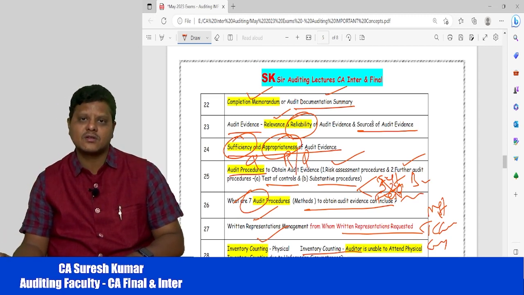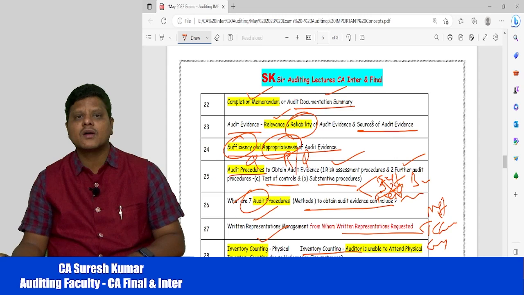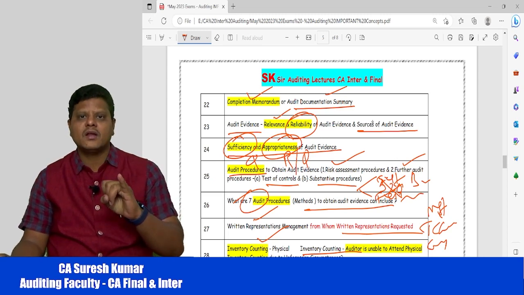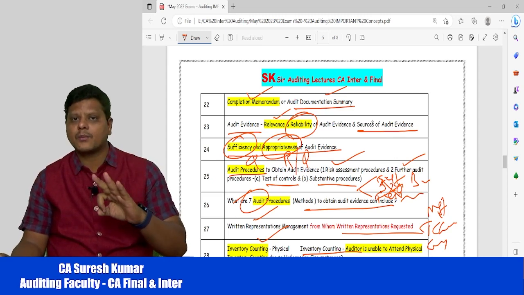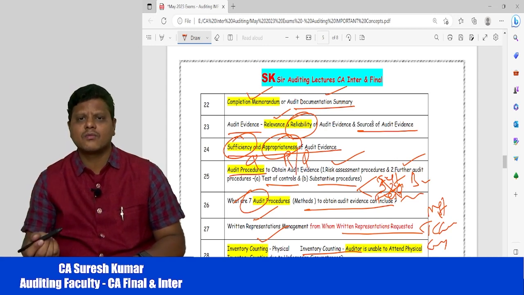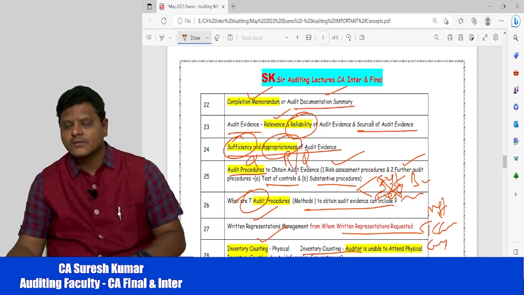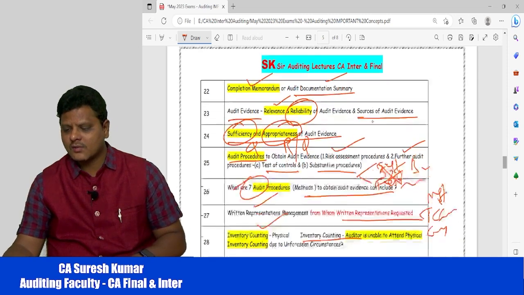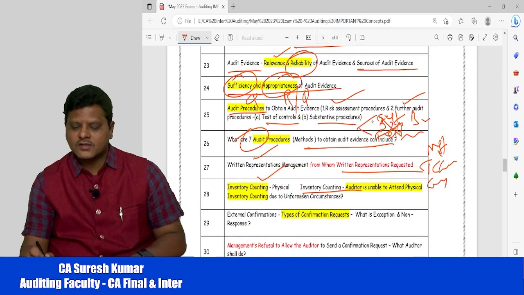As far as SA 501 is concerned, the standard covers 3 areas: inventory, litigations and claims, and segment reporting. In this area you can follow inventory counting, because a lot of fraud might happen in the inventory. The same is covered in CARO also. Now external confirmation, as I said, the 505 standard.